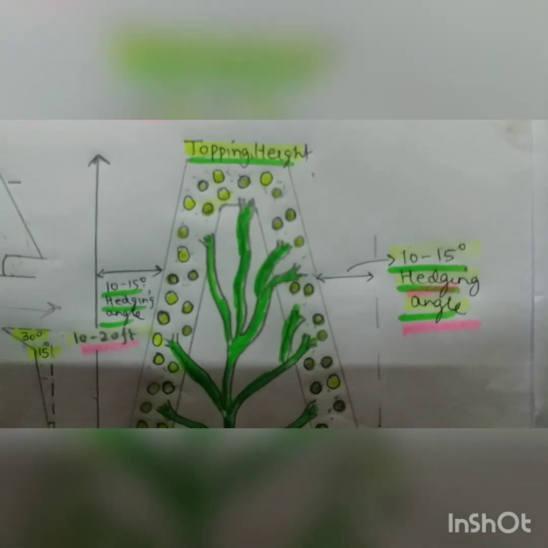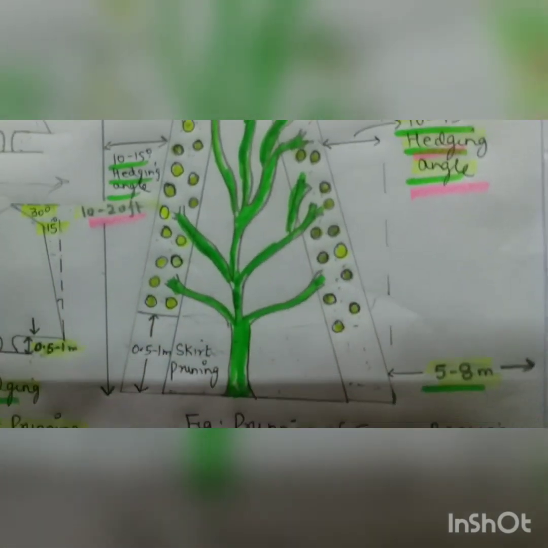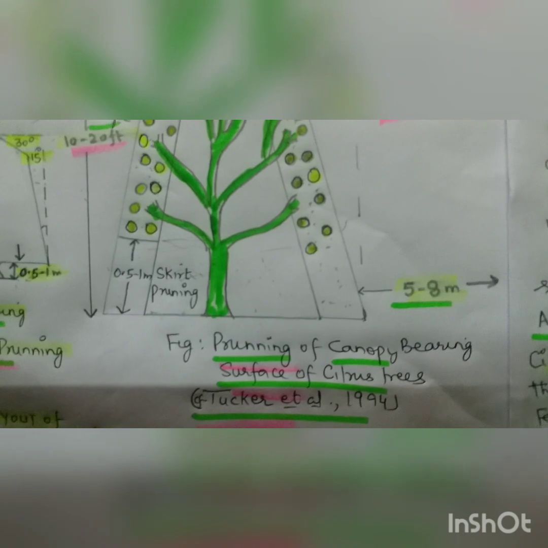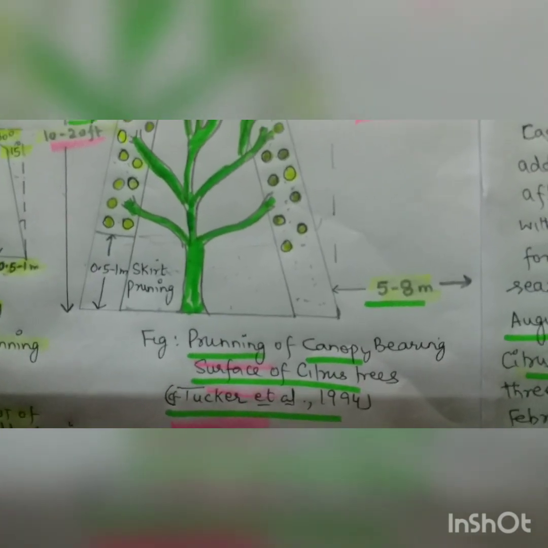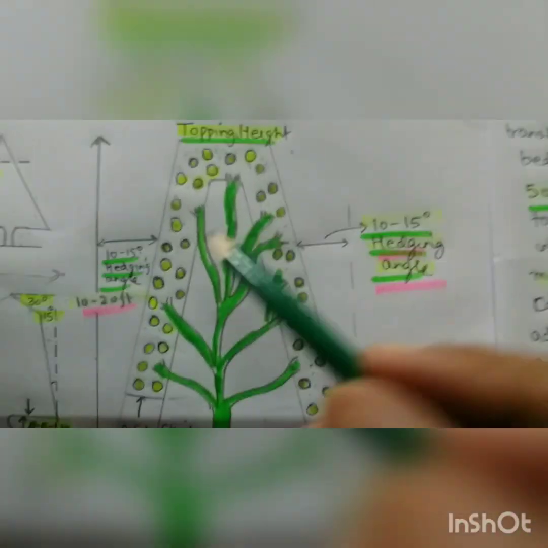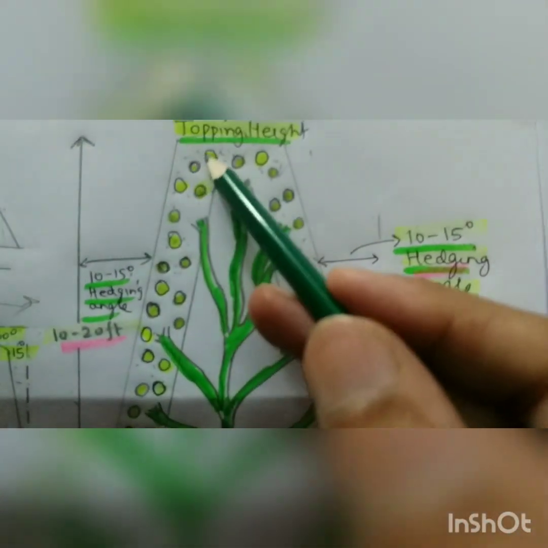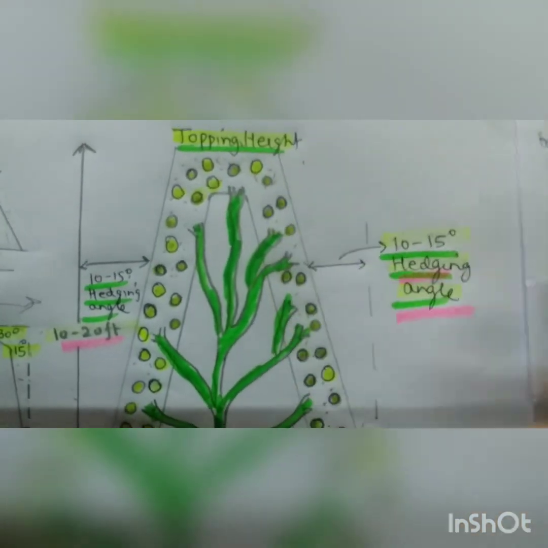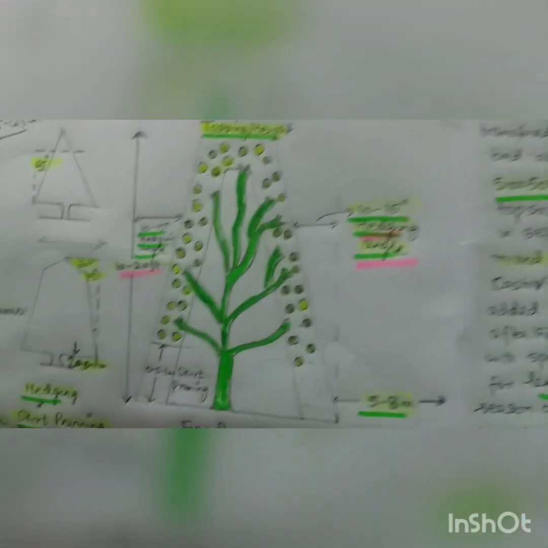And this is a basic diagram of these 3 types, and this is the pruning of the canopy bearing surface of a citrus tree, and here we did the pruning, and these yellow ones are the fruits which are picked particularly in the early morning hours.